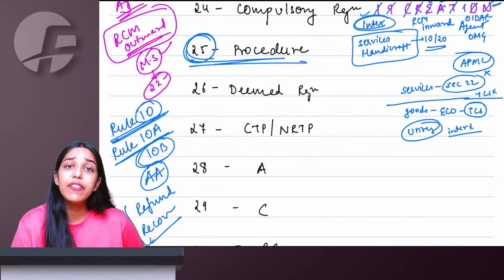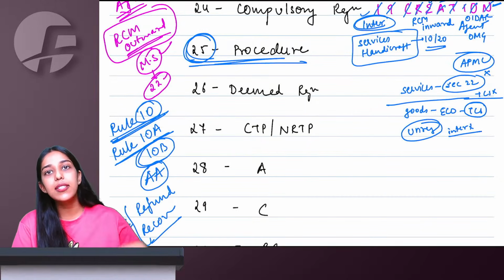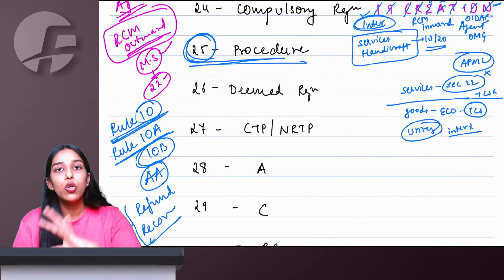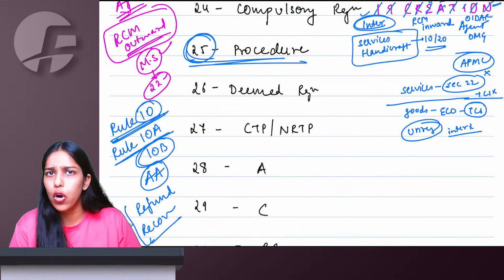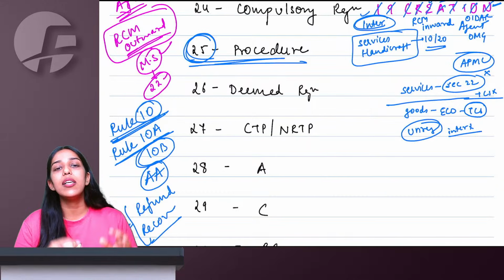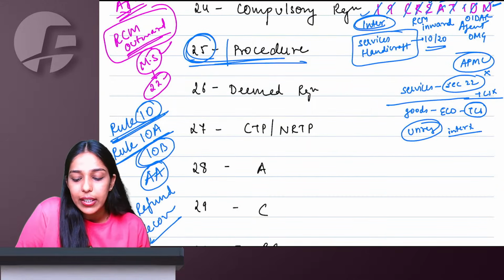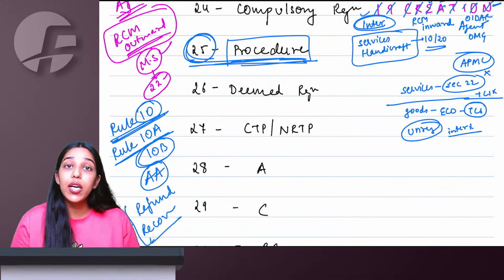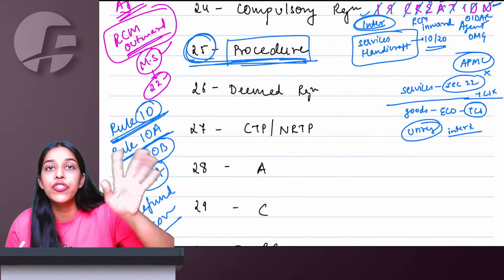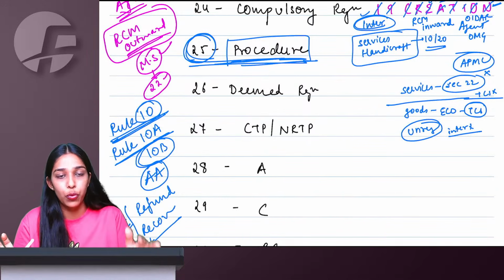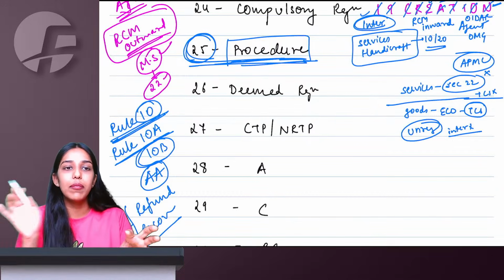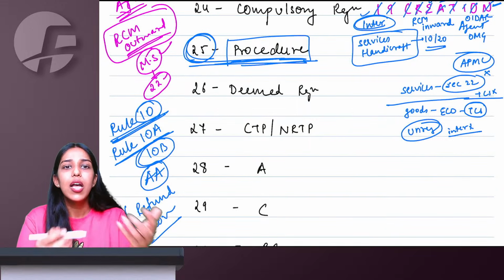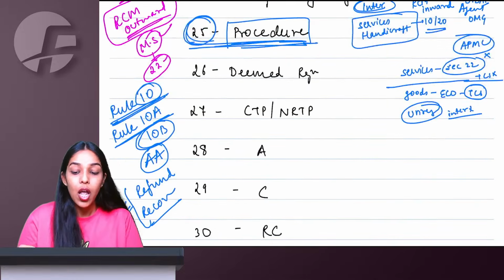If at all physical verification is happening, then the department gets 30 days to do physical verification and issue you a notice or RC and all. Everywhere else, it is 7 working days for the entire procedure. Earlier, there was a condition that you have to be present for physical verification, but now that condition is removed. Even if you are not present, the department can come to your place of business and do physical verification.